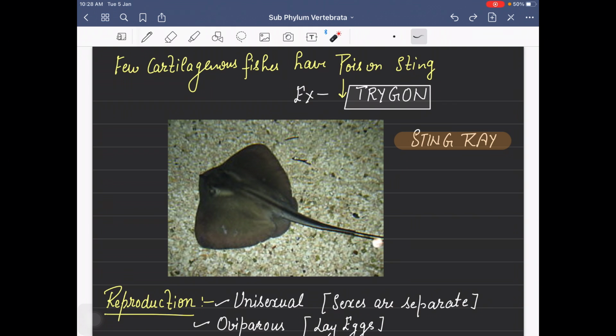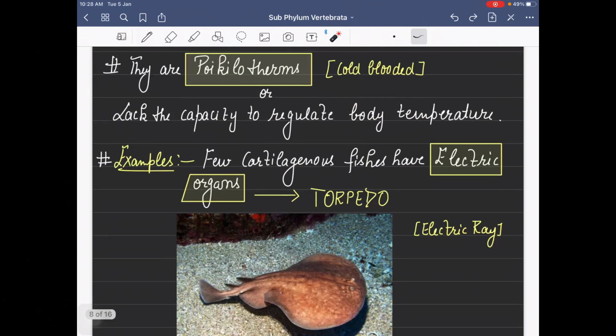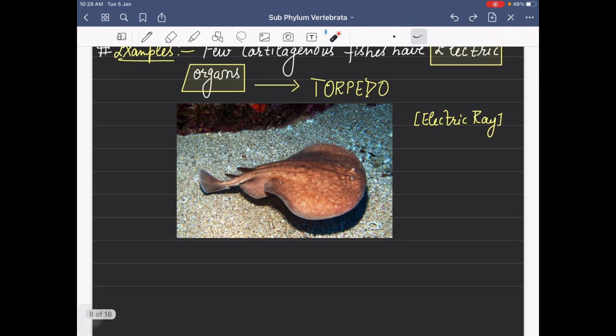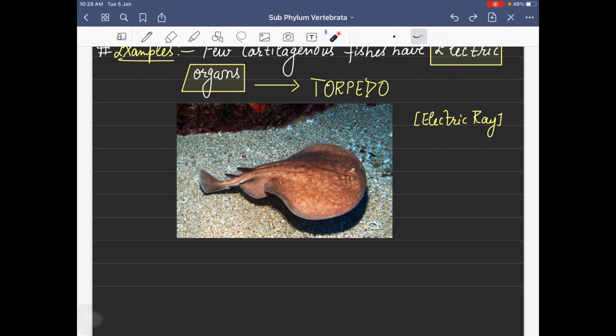A few cartilaginous fishes have a poisonous sting, and that is known as stingray. So rays and sharks, that is why I told you कभी भी confuse होना ही नहीं है. Rays and sharks, they are very, very close to each other. They belong to which category? Chondrichthyes, right?